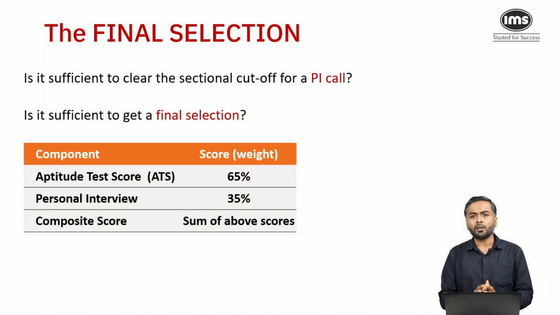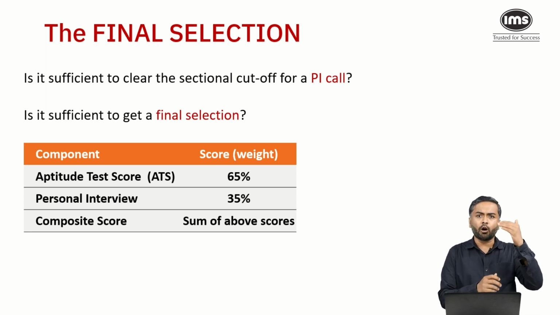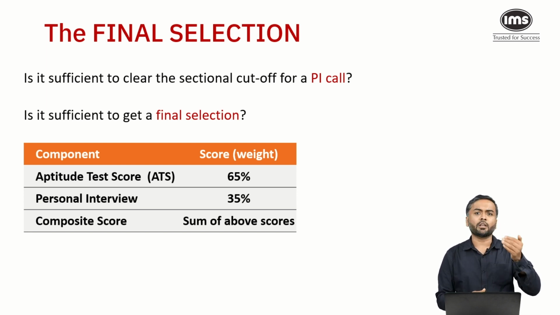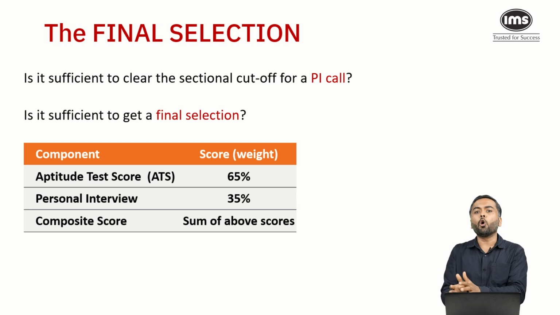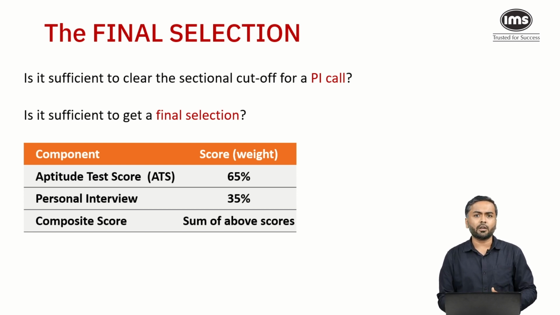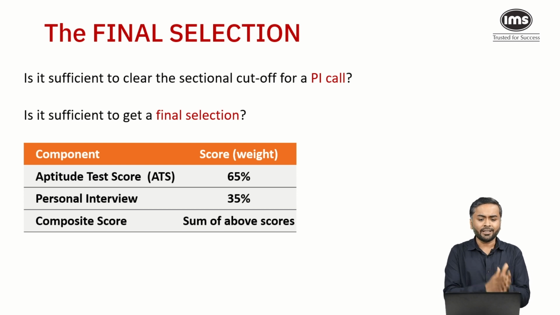The reason being, for the final selection, 65% weightage is given to the aptitude test score, that is the ATS score, and it is not straight away the cumulative of QA short answer, QA MCQ and VA. It's a complex, separate formula. We will prepare a separate video to help you understand what ATS is. So coming back to the final selection, 65% weightage is given to ATS and 35% weightage is given to the personal interview.